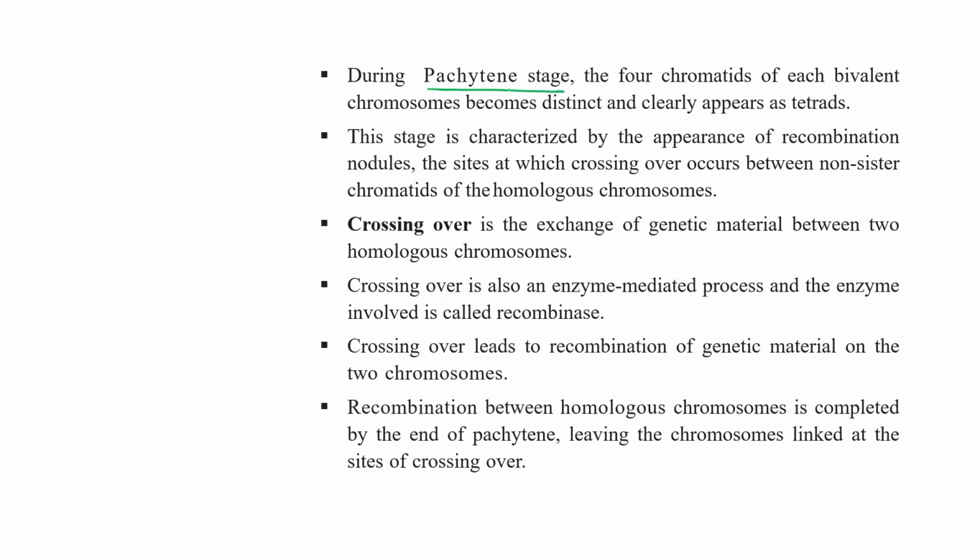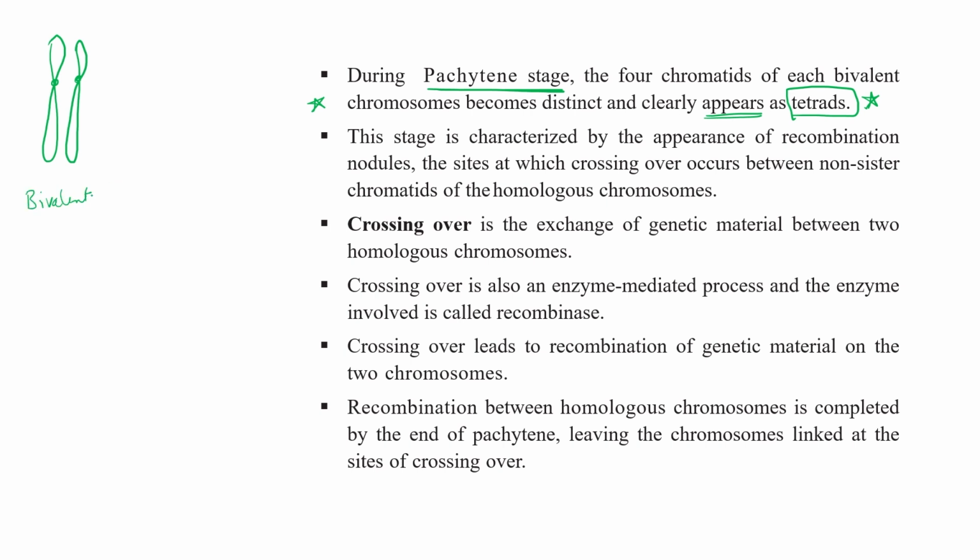So in pachytene, the four chromatids of each bivalent chromosome become distinct and clearly appear as a tetrad. This is the characteristic feature of pachytene. In zygotene, they looked like this, and right now we are using the term bivalent for the same.